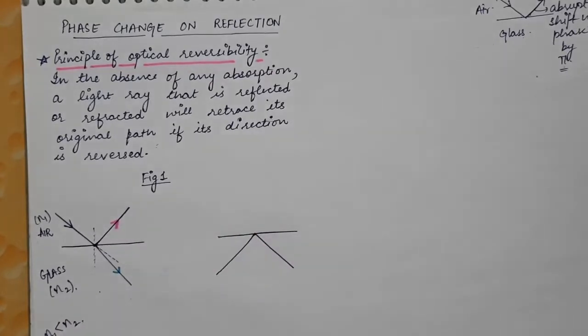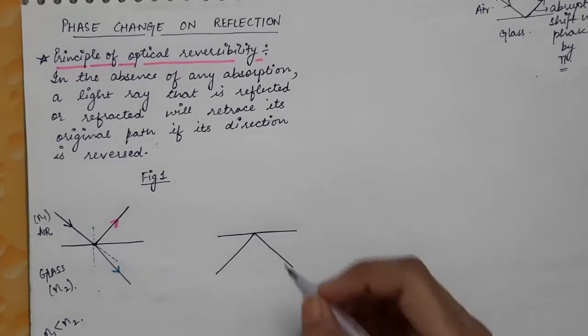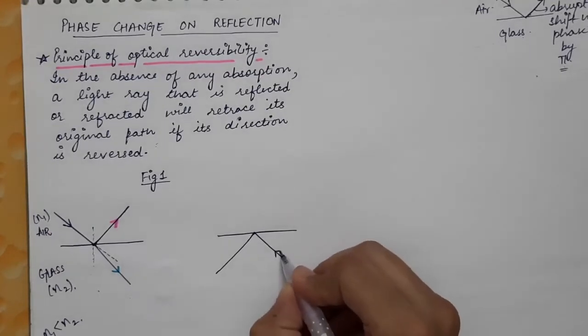This is the case of figure 1, that is, we have a reflected light and also a refracted light. Now this refracted light is made to incident in the opposite direction on this interface, that is, this light ray is now made to incident in this direction.